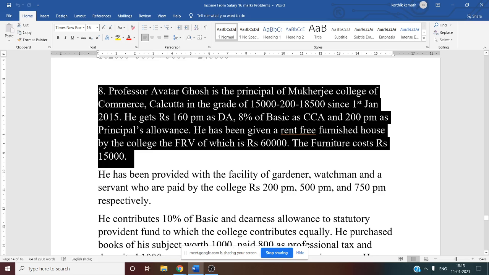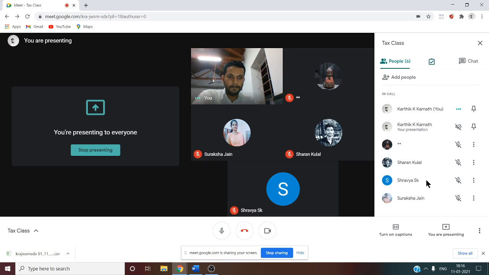For the purpose of RFA, rent-free accommodation, what do you mean by salary? That we have to understand here now. Can anyone tell me? Salary means what, for the purpose of RFA? Basic.